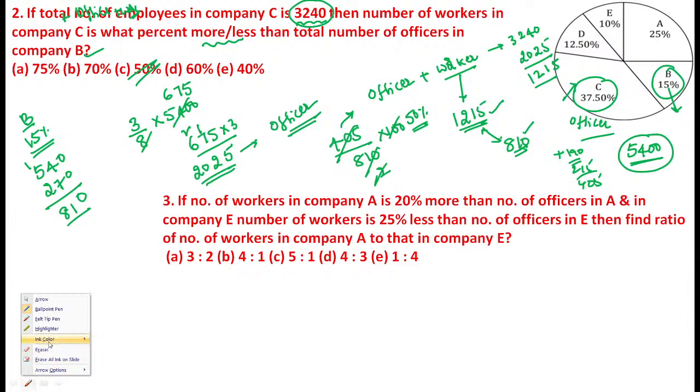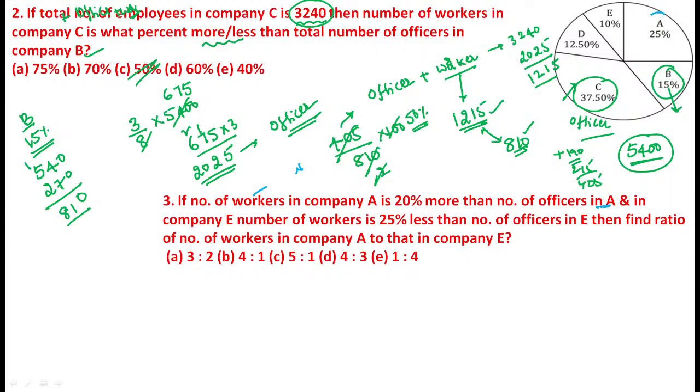Go through the next one. Number of workers in company A is 20% more than the number of officers in A. Here is the information. First of all, number of workers in company A. Number of workers means it is a combination of both officers and workers. Sorry, number of workers. 20% is more than the number of officers in A.